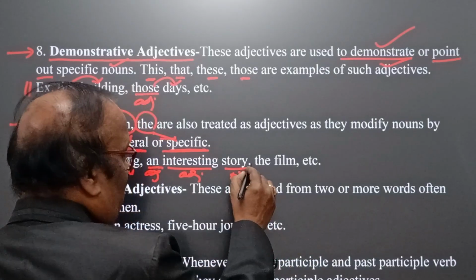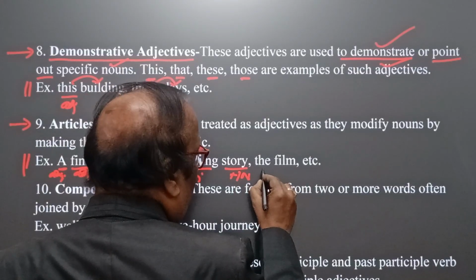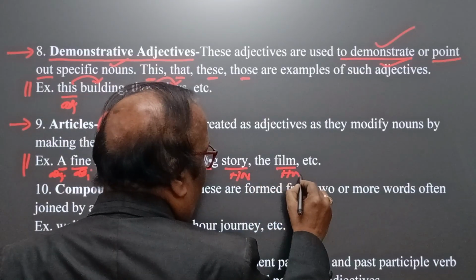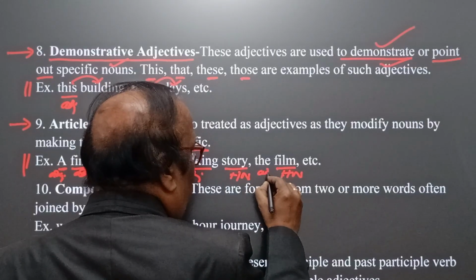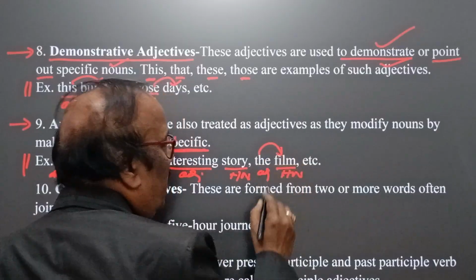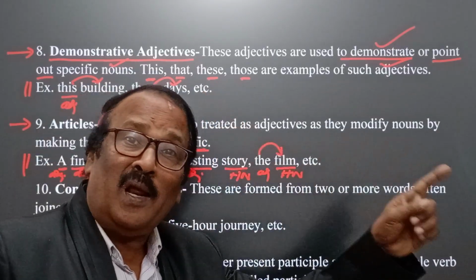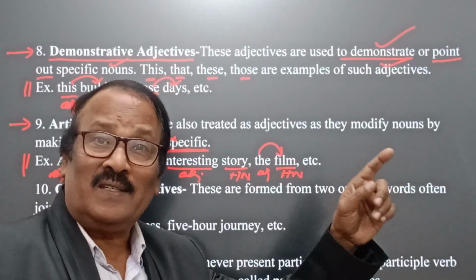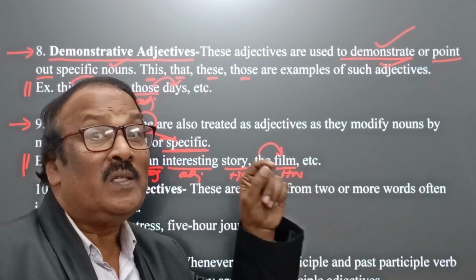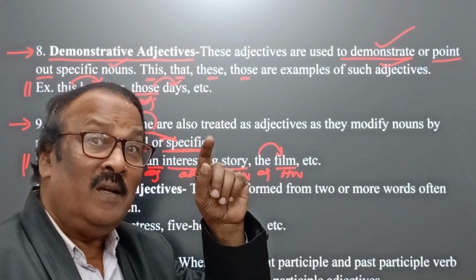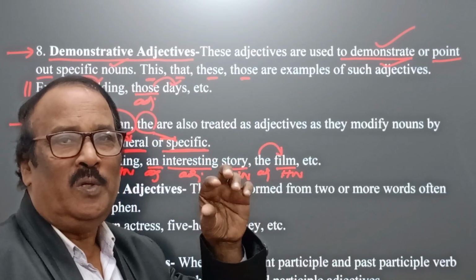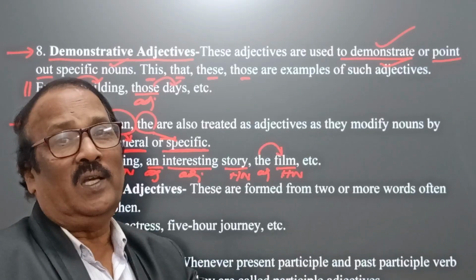But here, the film. Film is the head noun and the is the article adjective, and it qualifies film in a definite, particular, or specific manner. A specific film. Have you seen the film? The film means here a particular film on which the speaker is focusing.